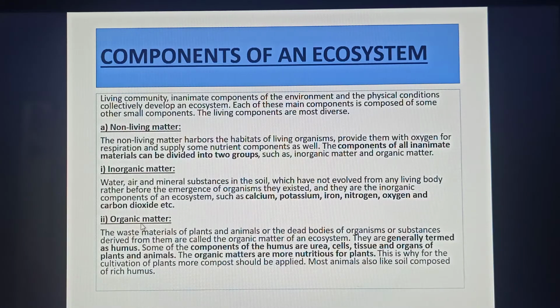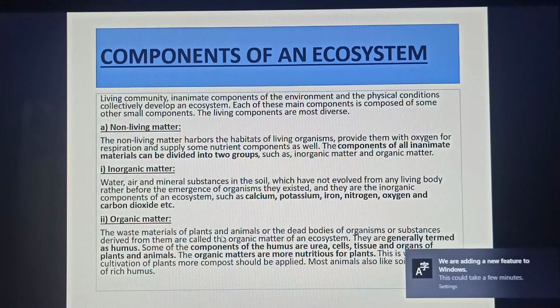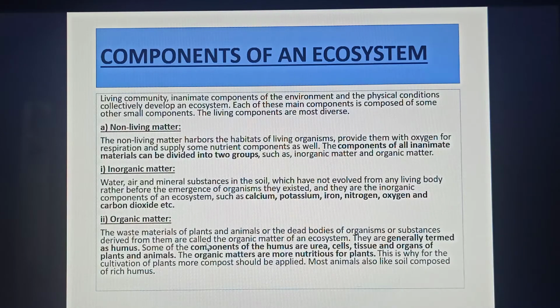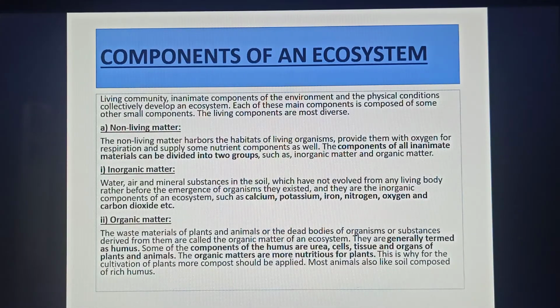Organic matter: the waste materials of plants and animals, or the dead bodies of organisms or substances derived from them are called the organic matter of an ecosystem. They are generally termed as humus. This is an important question for you. What is humus? Some of the components of humus are urea, cells, tissue, and organs of plants and animals.